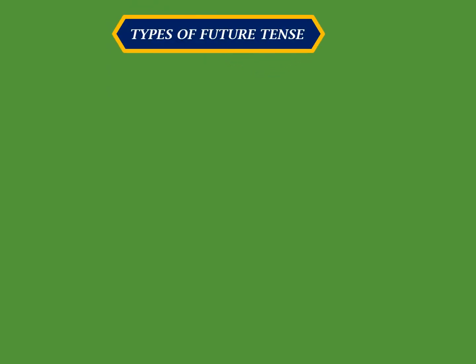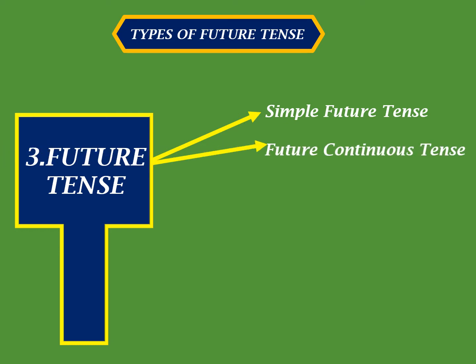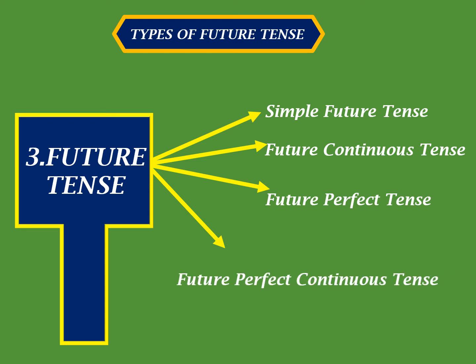Let's see types of future tense. The first one is simple future tense. Second one is future continuous tense. Third one is future perfect tense. The fourth one is future perfect continuous tense. Let's know one by one. The first one is simple future tense.